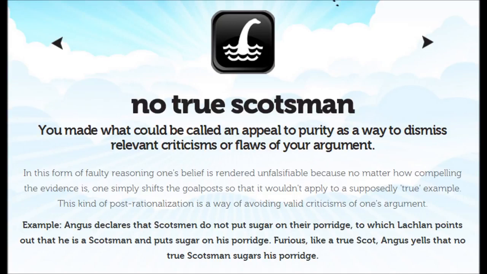Example: Angus declares that Scotsmen do not put sugar on their porridge, to which Lachlan points out that he is a Scotsman, and puts sugar on his porridge. Furious, like a true Scot, Angus yells that no true Scotsman sugars his porridge.